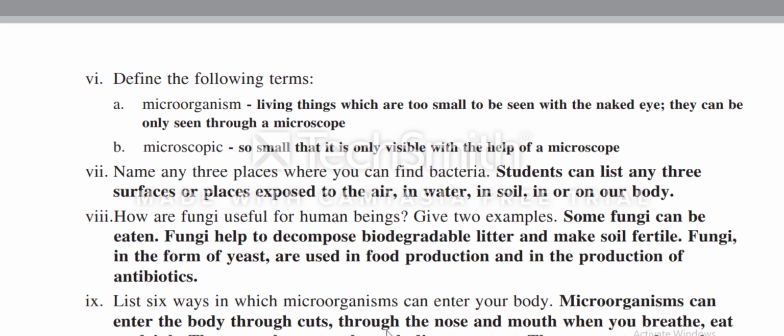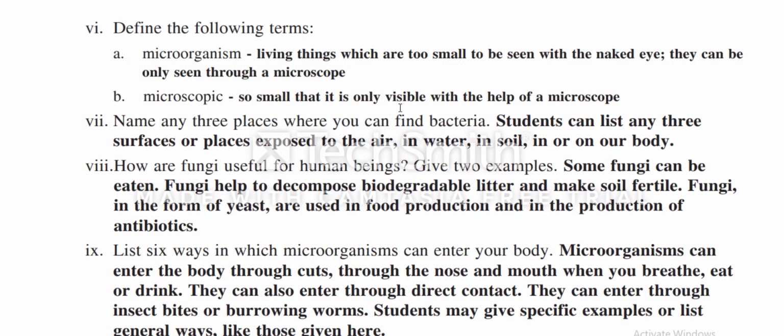Number 6. Define the following terms. Number 1. Microorganism: the living things which are too small to be seen with the naked eye. They can only be seen through a microscope. Number B. Microscopic: so small that it is only visible with the help of a microscope. Number 7. Name any 3 places where you can find bacteria. Students can list any 3 surfaces or places exposed to the air, in water, in soil, in or on our body.